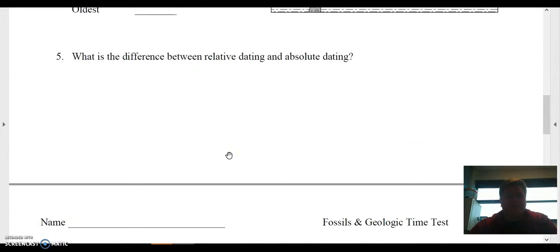Number 5, what is the difference between relative dating and absolute dating? So relative dating and absolute dating, what is the difference? They're both ways to date rocks, but why are they different?